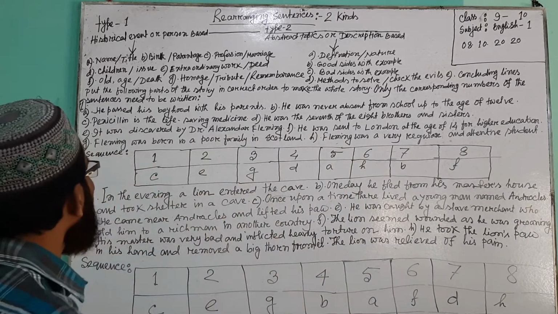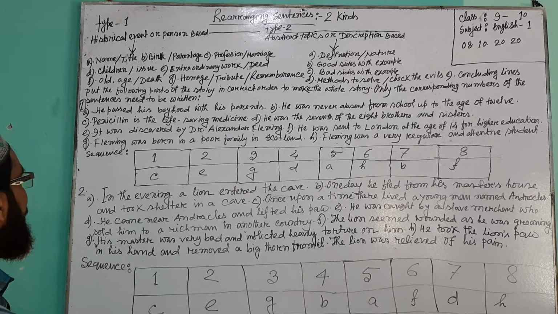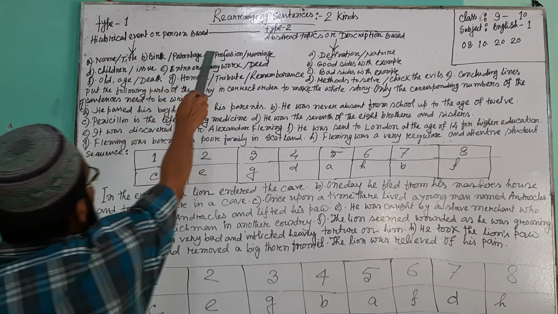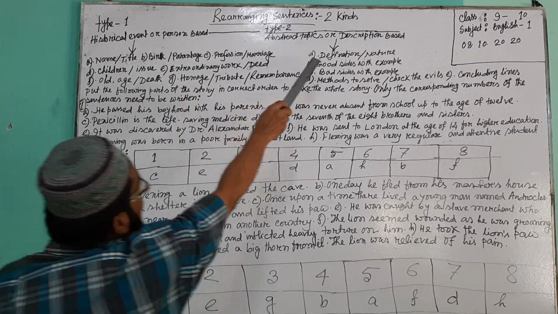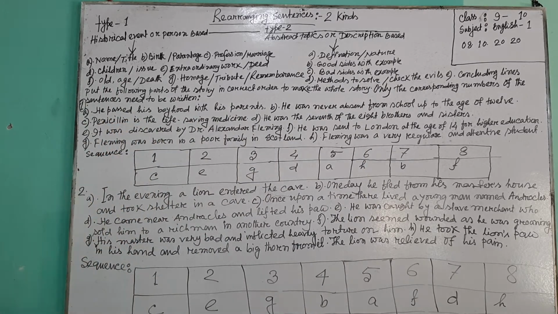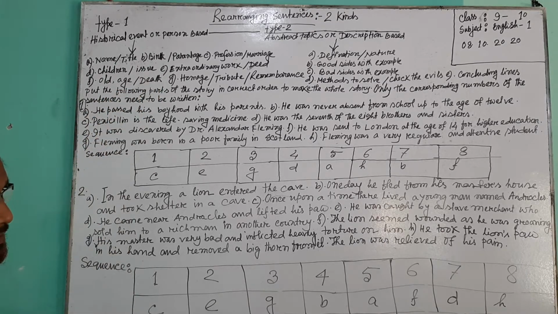These are the sentences. You have to think about the sentences, what type of sentences: whether it is historical event or personal, or abstract topics or description. Undoubtedly you can think this is a historical event or person based rearranging sentences.